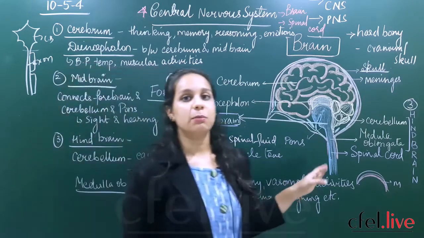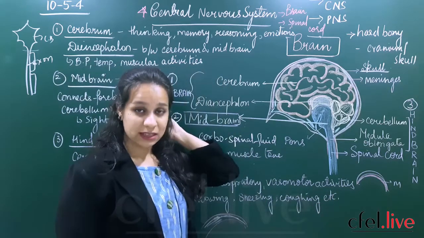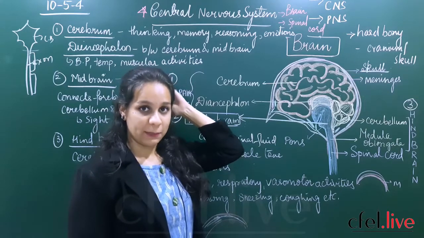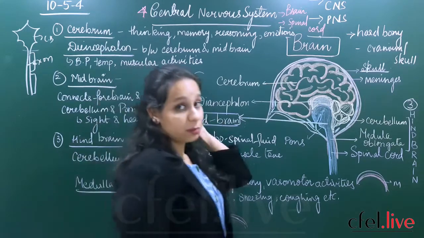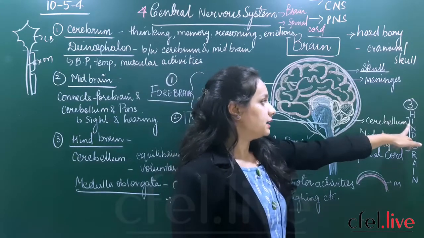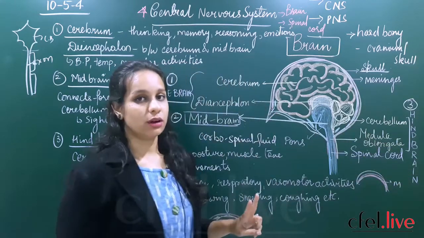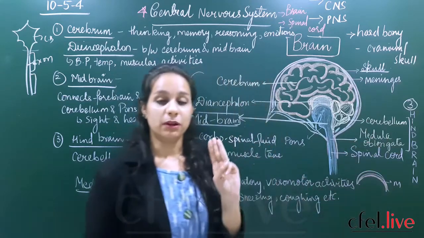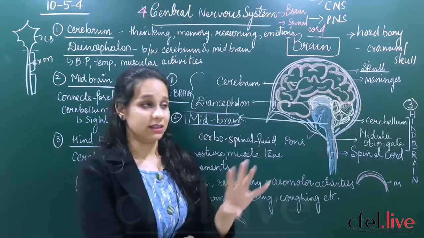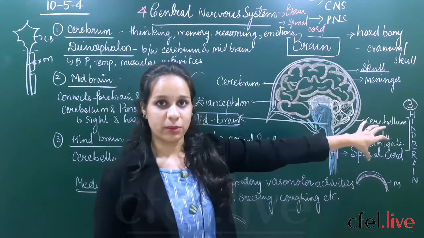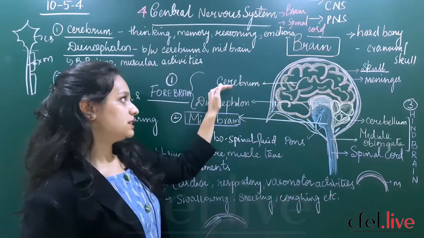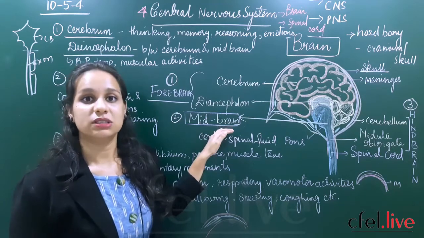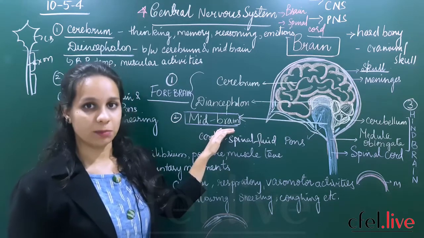And the last and final part of the brain, which is present towards the spinal cord: you have your forebrain, in between your midbrain, and your hindbrain will be present towards the back. That hindbrain will constitute two important parts, that is the cerebellum and the medulla oblongata. So the brain is divided into three parts. The first part is called the forebrain. The forebrain constitutes the cerebrum and diencephalon. Then the middle part of the brain is called midbrain. It contains the optic lobes.